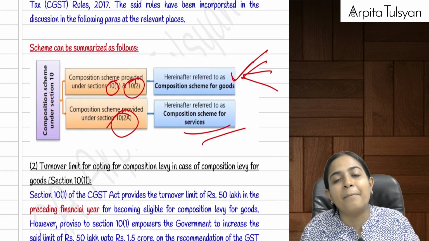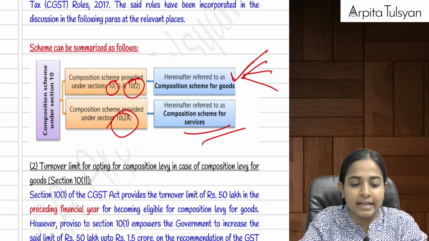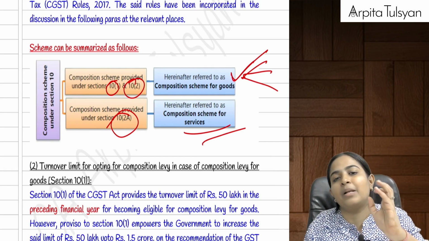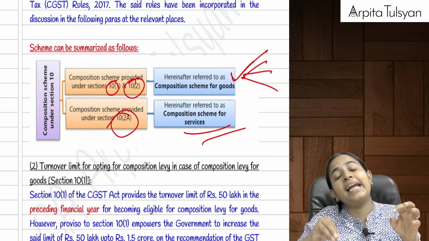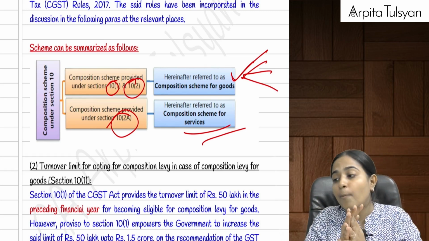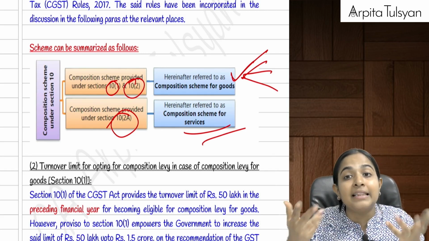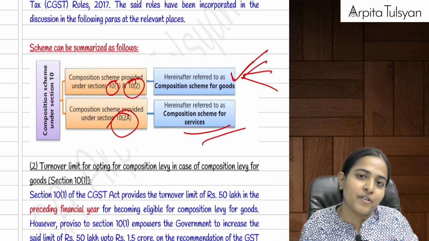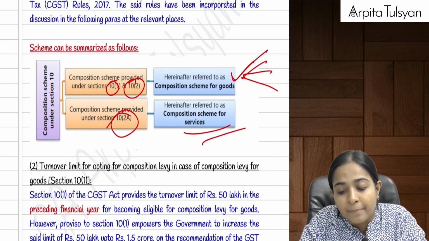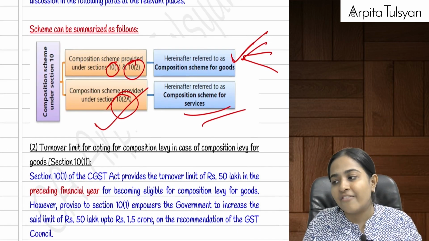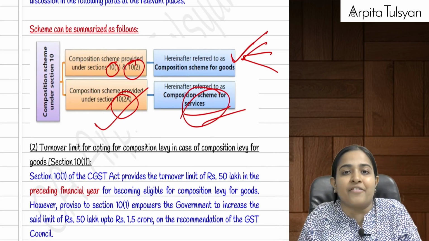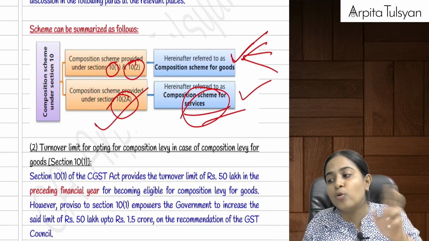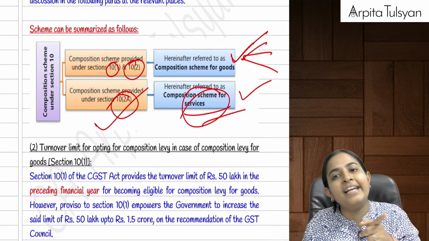And then in section number 10.2a, what happened was earlier only section 10.1 and 10.2 was there, where they said that composition scheme benefit is available to a trader, a manufacturer, and a restaurant service provider. Now the problem happened with other service providers, because only restaurant service provider was included. What about other service providers? No benefit was extended to them. So the government introduced section 10.2a, where they said that if you are providing other services, obviously other than restaurant services, and you fulfill the necessary conditions, then even you can opt for this composition scheme under section 10.2a.